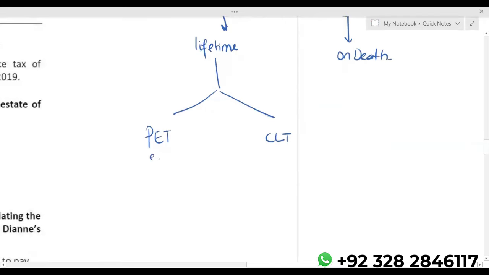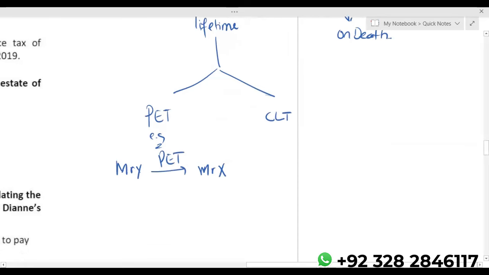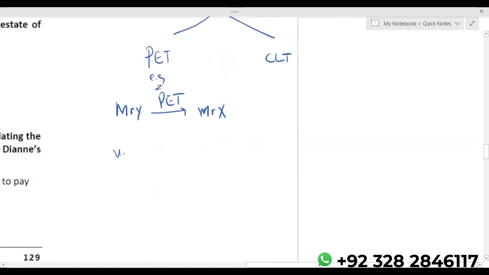Basically, when one individual, for example, Mr. Y has given gift to Mr. X, so during the life, it is PET, potentially exempt transfer. What happens? Let's say I'm taking value of transfer, whatever it is.